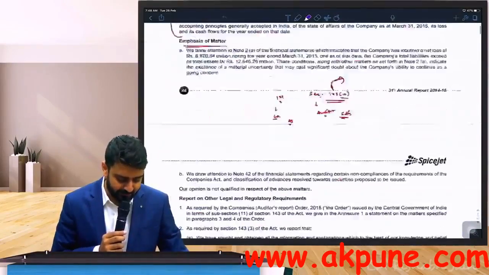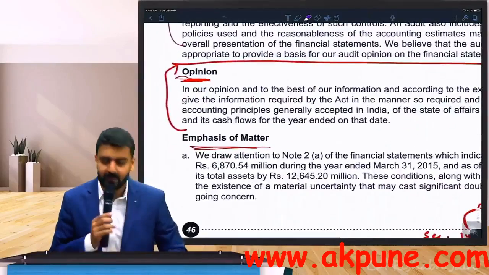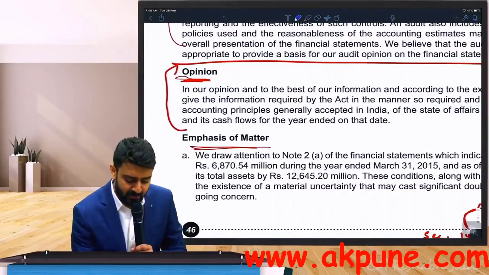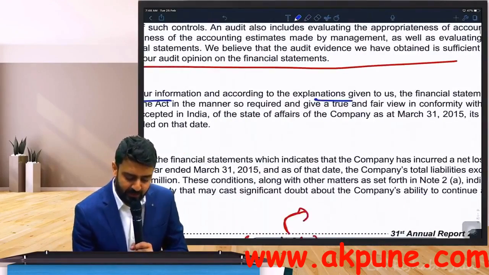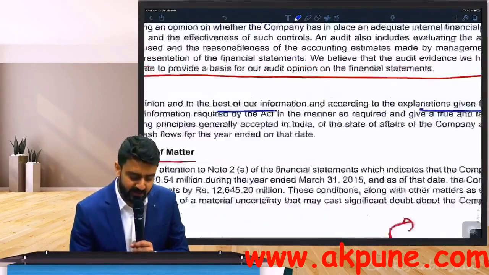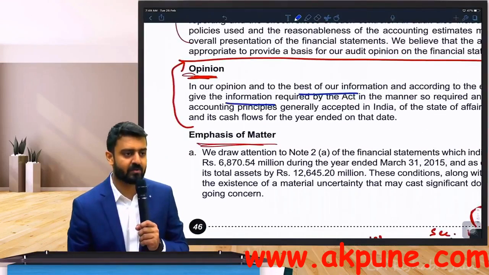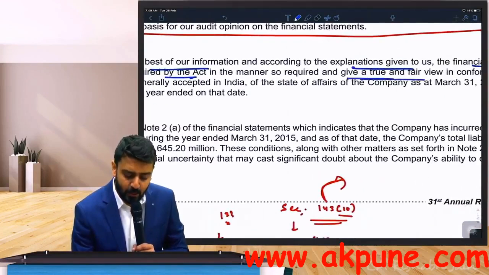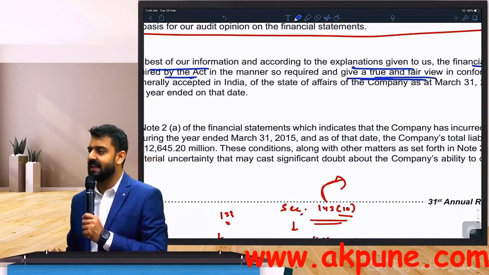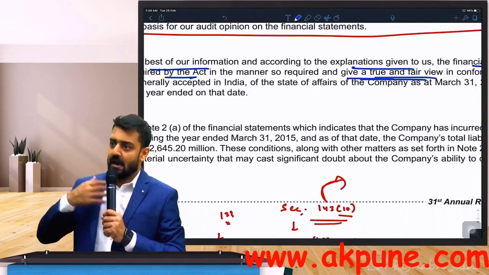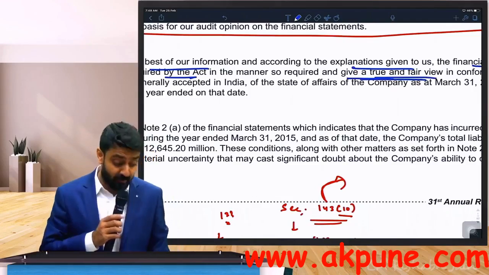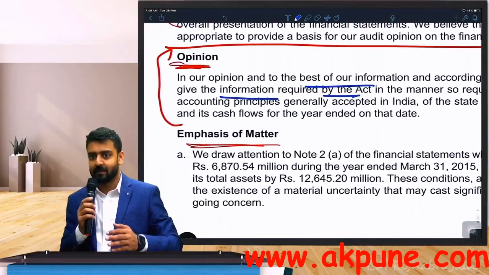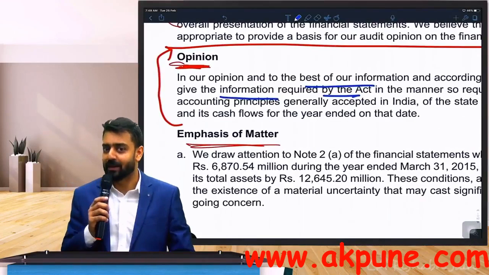Let's look at one example. In our opinion and to the best of our information and explanation given to us, the financial statements give the information which is required by the relevant act, that is Companies Act, and give a true and fair view. Can I say the language is clear? In our opinion, look at this line. This is the best line. At a final level, I don't have to talk about this more, but you understand how diplomatic we are when we are writing the opinion.